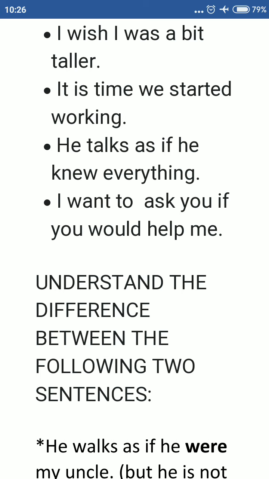In the next sentence, I want to ask you if you would help me. Here, the subordinate clause begins with if. If you would help me. So here, this is past tense, though the tense of the main clause is in present.